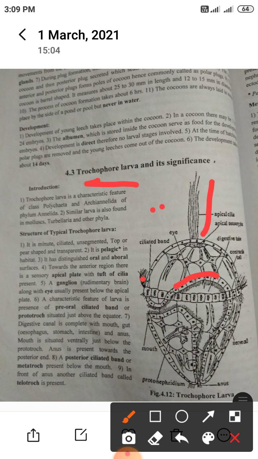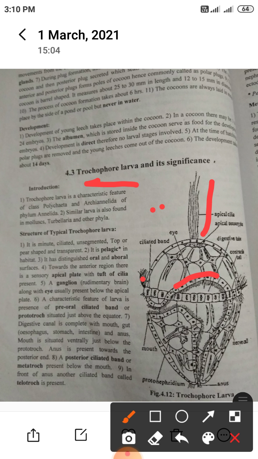Then a characteristic feature of the larva is the presence of a preoral ciliated band, or prototroch, situated just above the equator. The characteristic feature of the larva is the presence of the preoral ciliated band. It contains a preoral ciliated band. This is the characteristic feature of Trochophore larva.